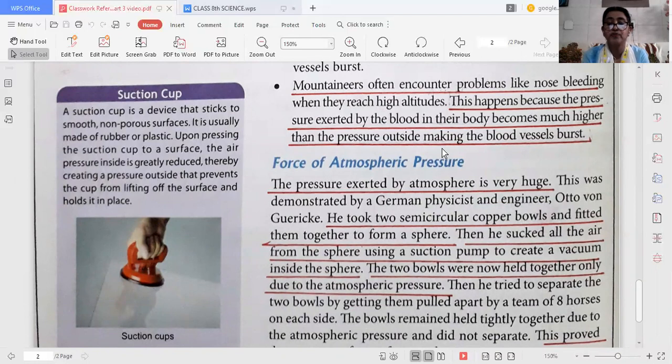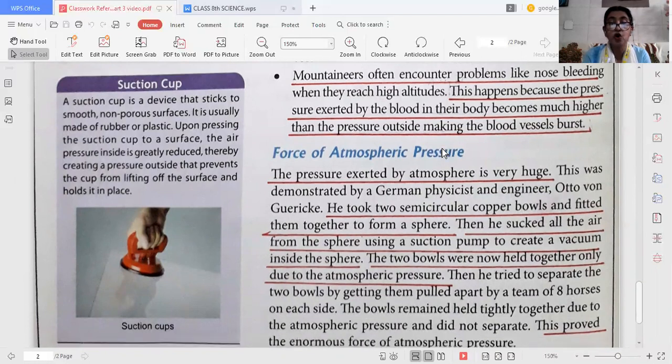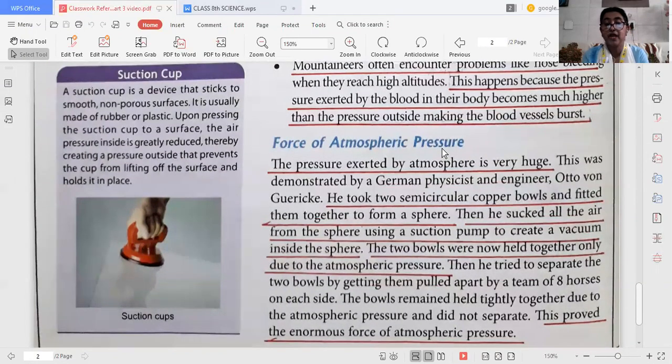Then he tried to separate these two halves by having them pulled apart by a team of 8 horses on each side. But the balls remained held tightly together. Why did they hold tightly together? Due to the atmospheric pressure, and did not separate. This proved that the pressure exerted by the atmosphere is very huge. So this is all for today.